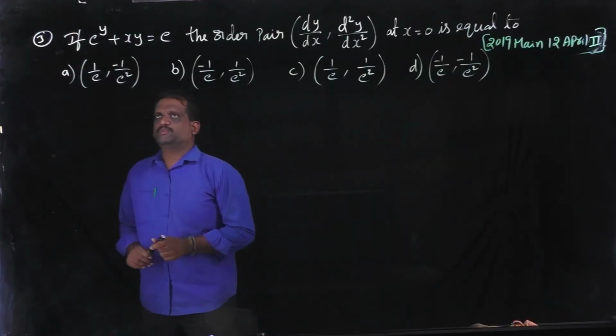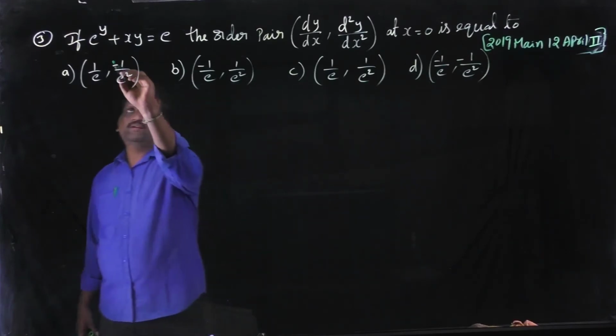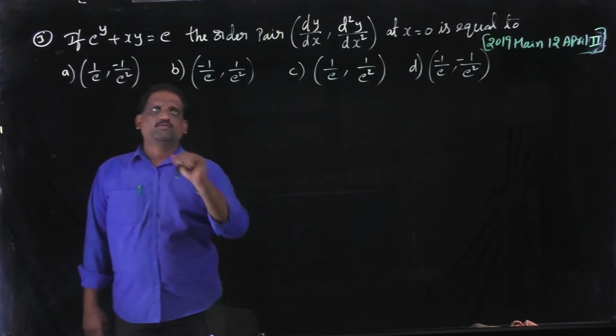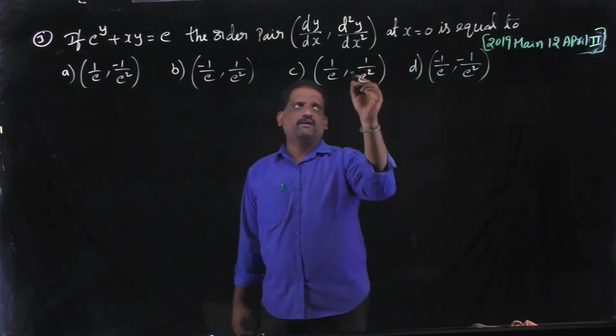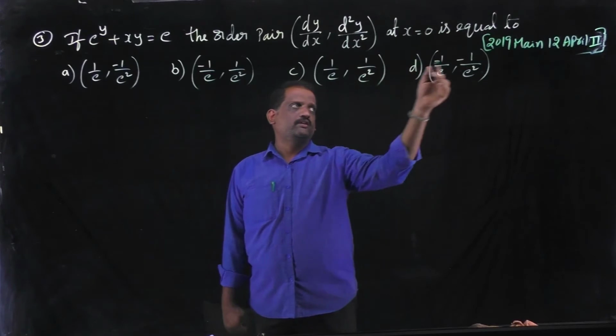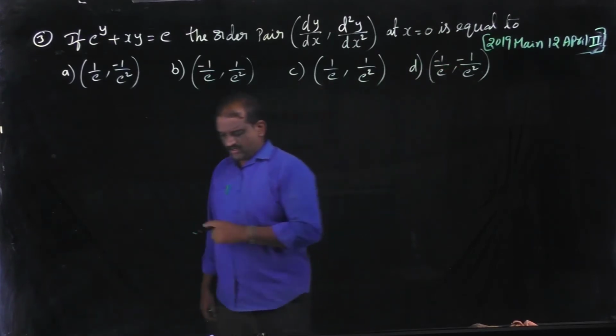Third problem. If e power y plus x into y is equal to e, the ordered pair (dy by dx, d square y by dx square) at x equal to 0 is equal to. These are the options.